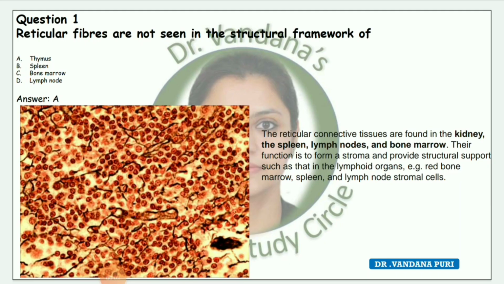First question is reticular fibers are not seen in the structural framework of. Options are thymus, spleen, bone marrow, lymph node. The answer is A, thymus. The reticular connective tissues are found in the kidneys, spleen, lymph nodes and bone marrow. Their function is to form a stroma and provide structural support such as that in the lymphoid organs. Example, red bone marrow, spleen and lymph node stromal cells.